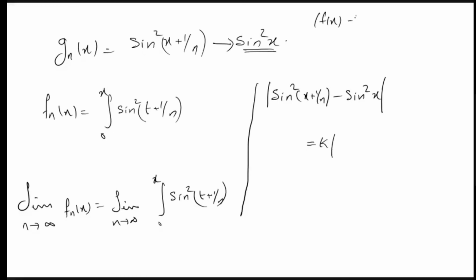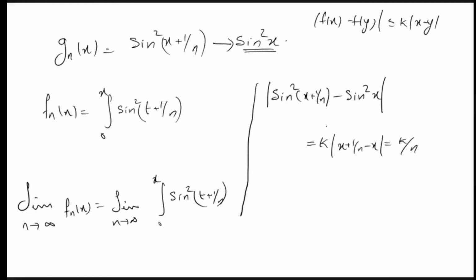Modulus of f x minus f y less than or equal to k times mod x minus y. We say that a function is Lipschitz continuous if there exists a k like this. So we can take this k outside. What will be remaining? What is x minus y? x plus 1 by n minus x, which is nothing but k by n, and it is less than epsilon, independent of x. There is no x in the last term.